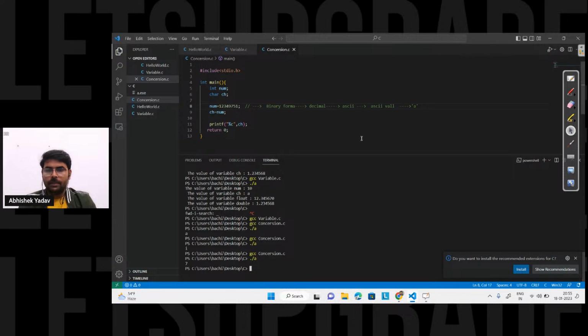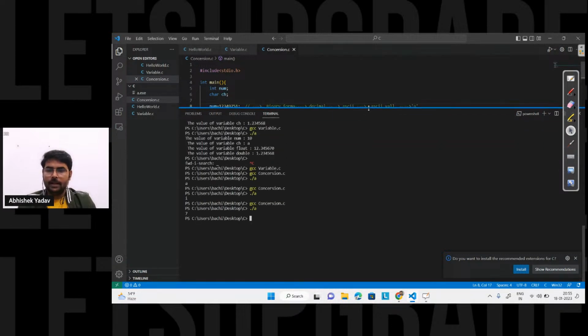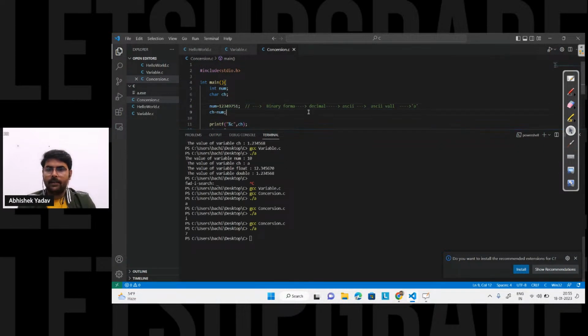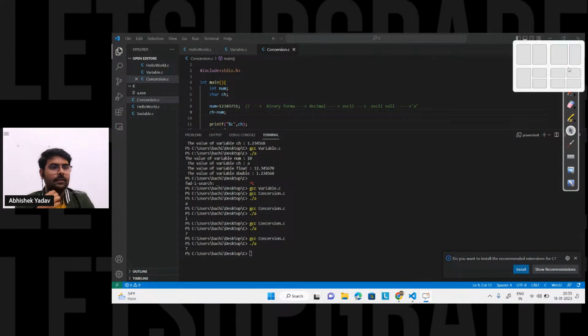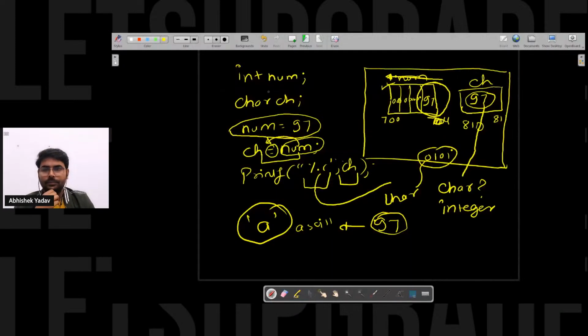Okay, so basically what is happening here? You can see, I have run the correct program, right? Let's run the program again. See the output here. After that, ./a, and I'm getting 7 here, right? So basically, why am I getting 7 here, Anand? If you have the reason, please write in the chat why I'm getting 7 here.